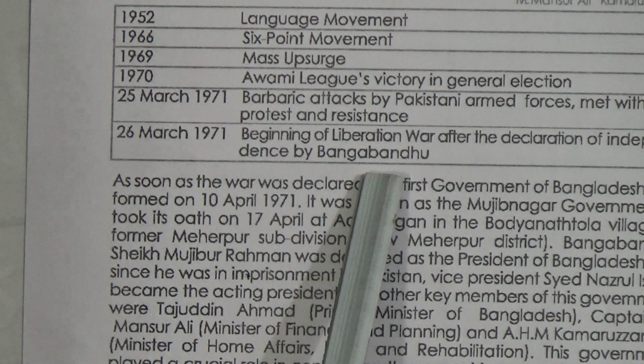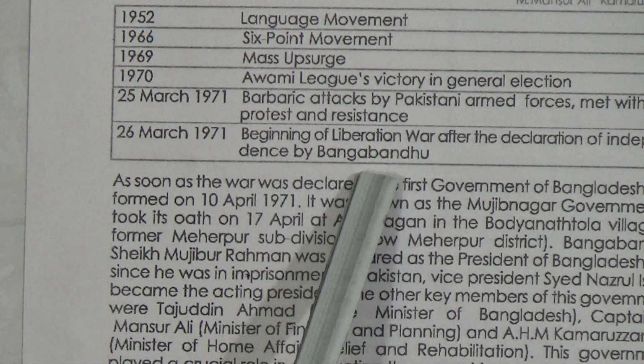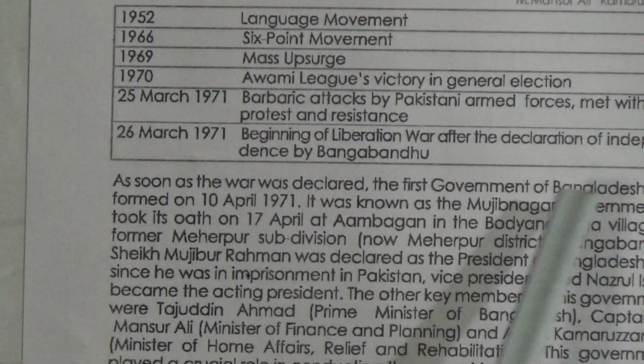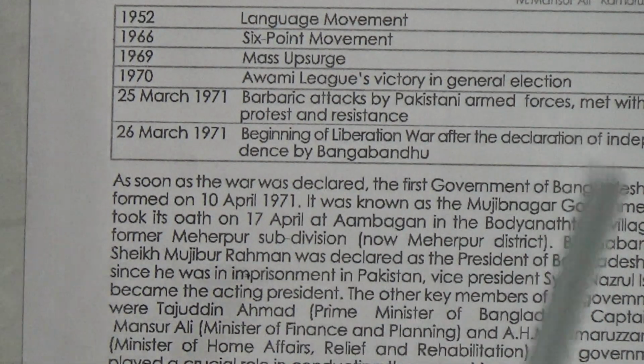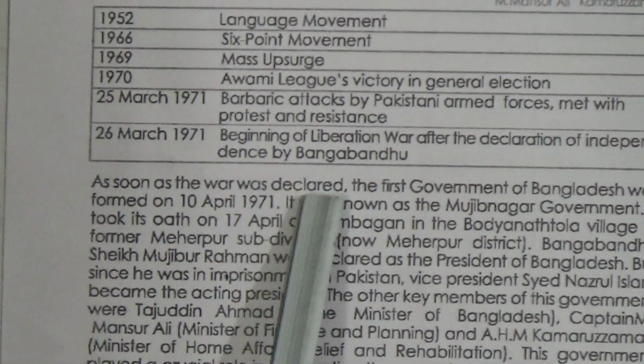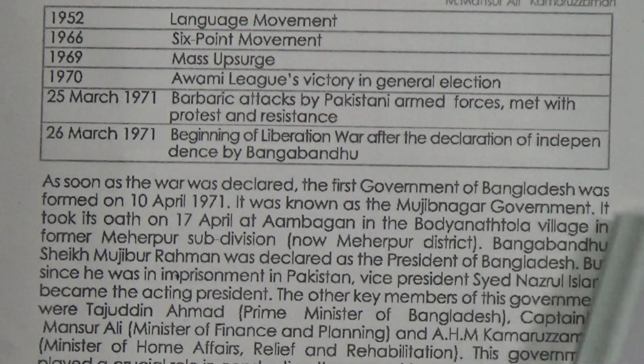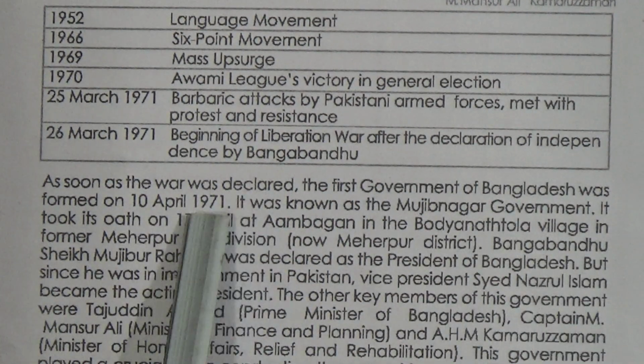So from here we got the clue of our independence, or the journey of independence started with the declaration of Bangabandhu. As soon as the war was declared, the first government of Bangladesh was formed on 10th April 1971. Students, this is very important.